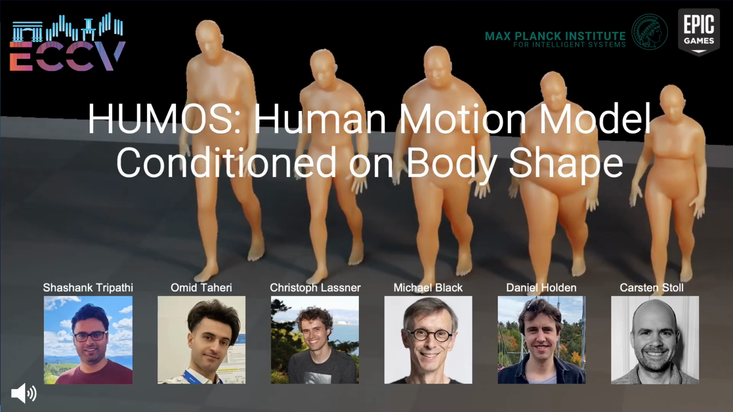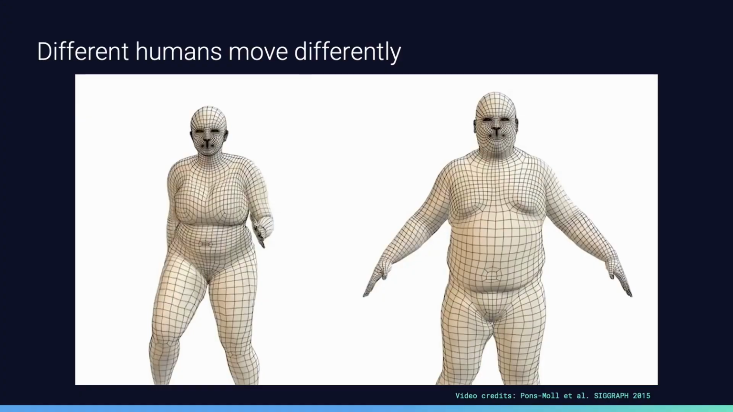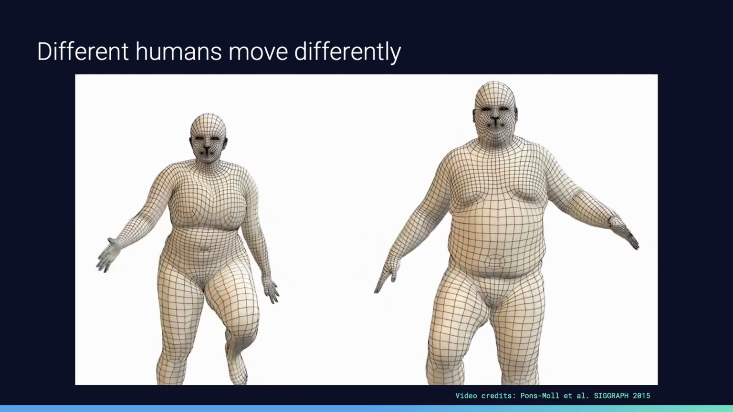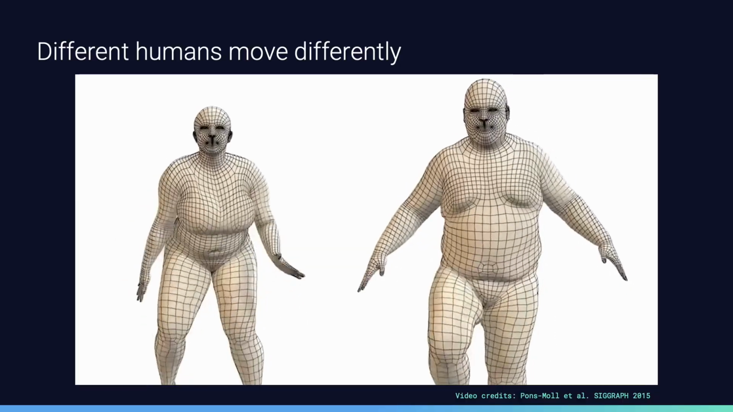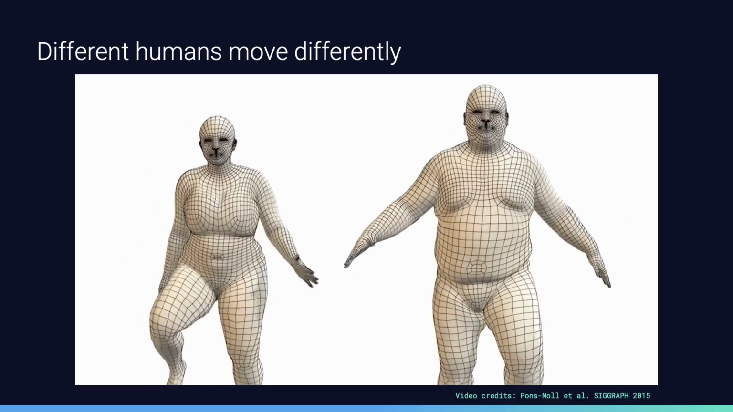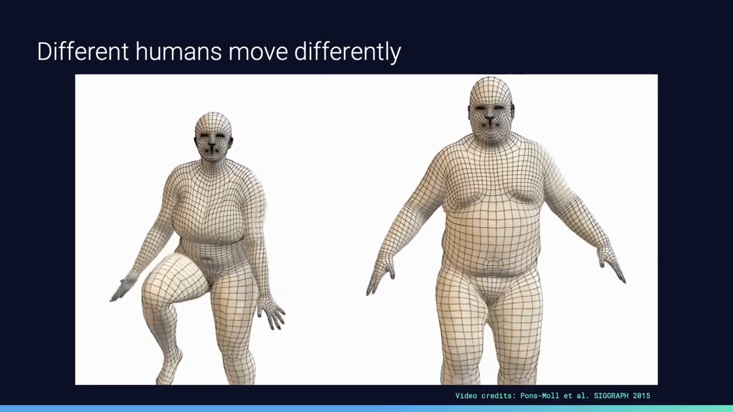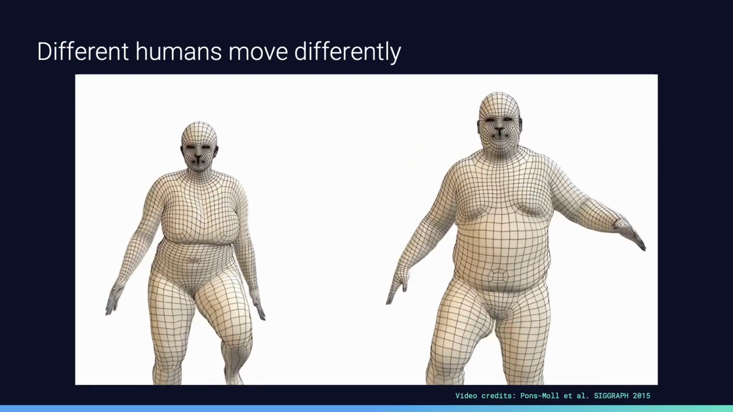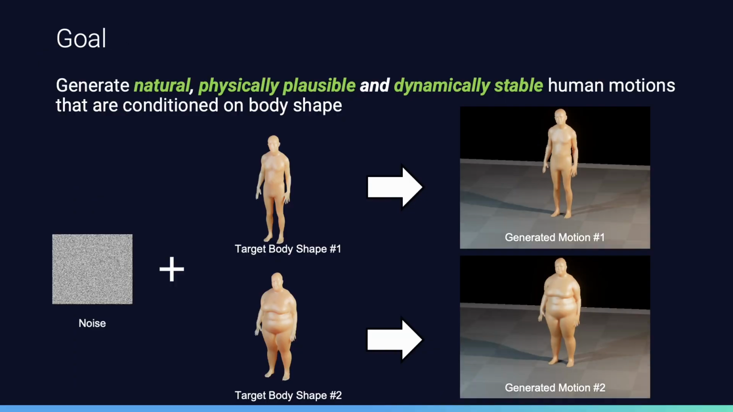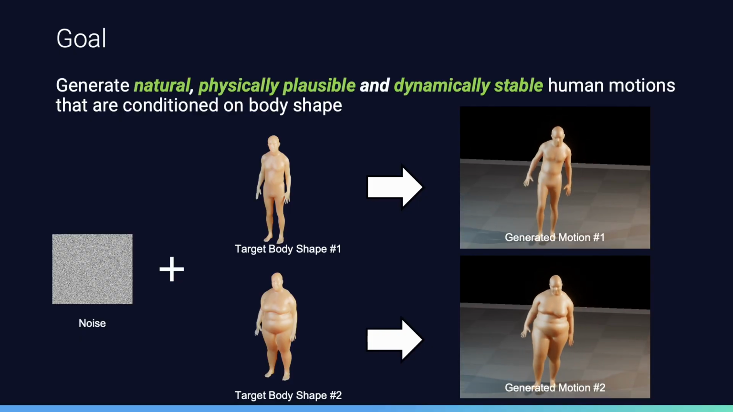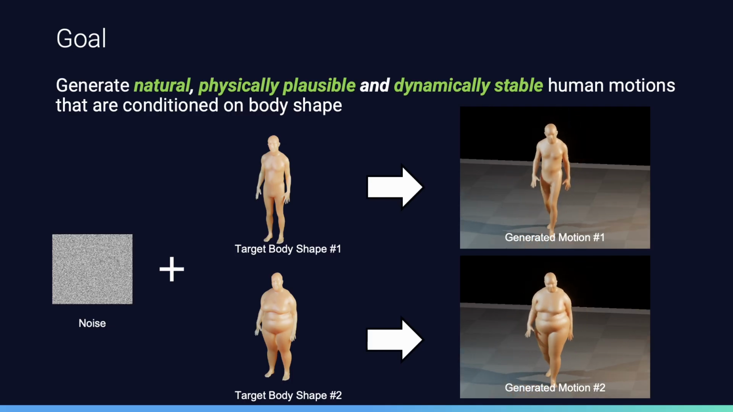We present HUMOS, a human motion model conditioned on body shape. Humans come in a variety of different shapes and sizes, and this diversity significantly influences how people move. For instance, when prompted to do the same motion, such as running in place as shown here, people with different body shapes will perform the same motion differently. Our goal is to generate natural, physically plausible, and dynamically stable human motions conditioned on body shape.